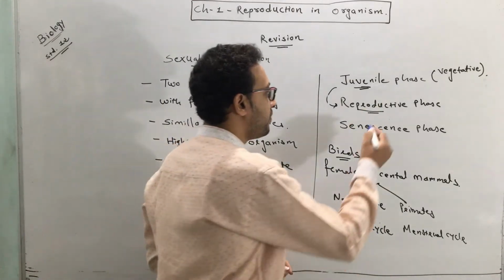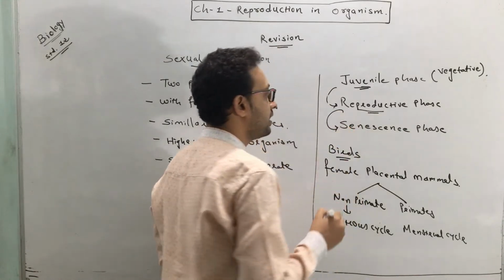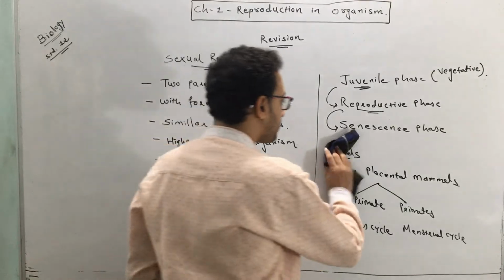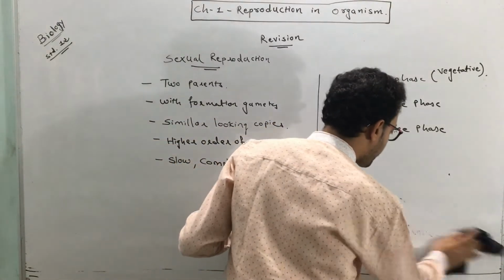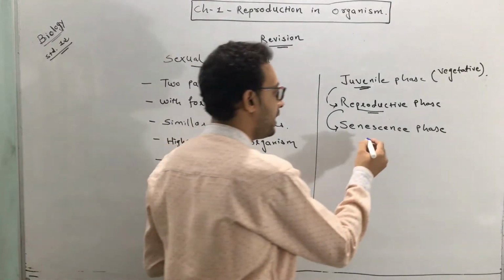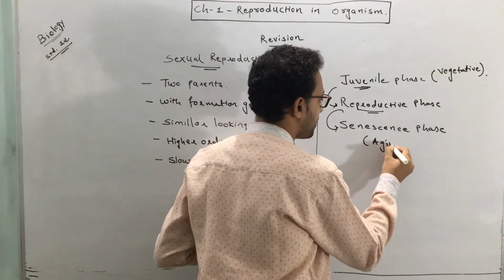Now once the reproductive phase is over, the next phase starts, and this phase is called the senescence phase. What is another name of the senescence phase?